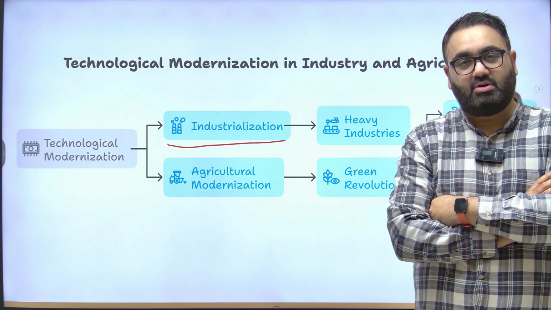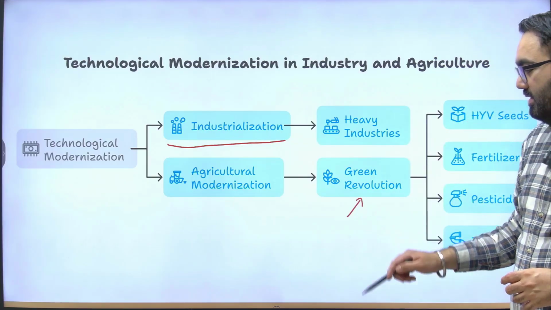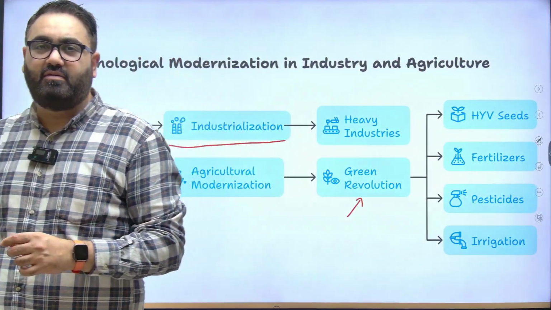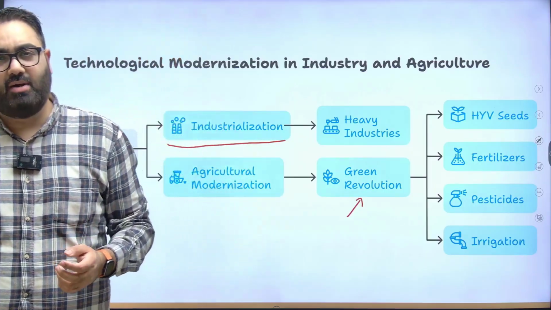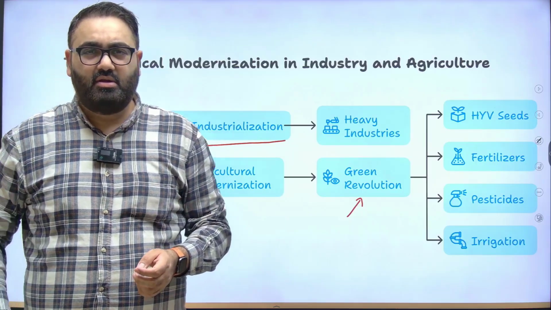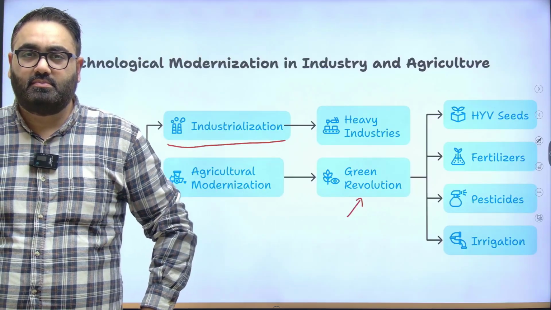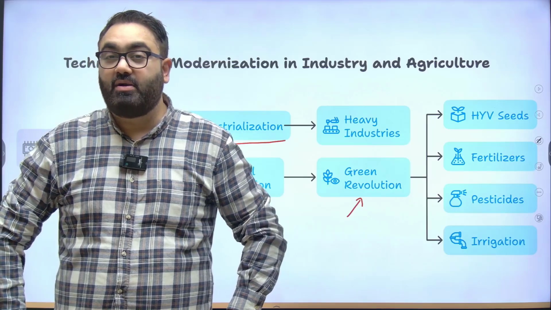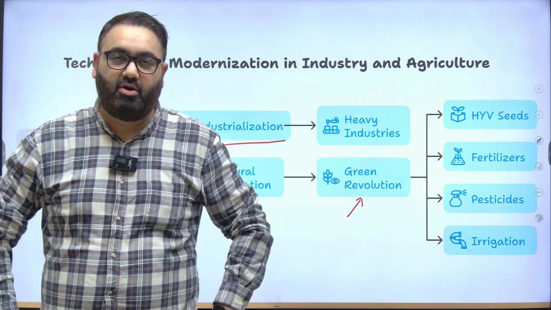In terms of agriculture, also, we did a lot of things, especially the Green Revolution. You know, amongst our prime ministers, the one prime minister that does not get the kind of credit that he deserves, for a short tenure of about 19 months, was Lal Bahadur Shastri. Short tenure, unfortunately, he died at Tashkent. He became India's prime minister after Nehru's death. Not just was he India's prime minister at the time of the 1965 war, but he was the one who actually initiated the Green Revolution that flourished later on under Indira Gandhi.